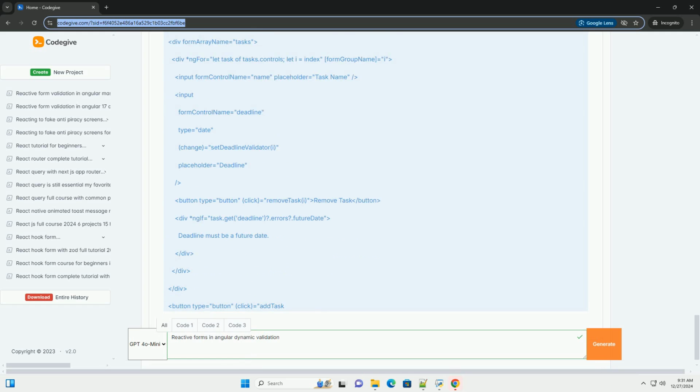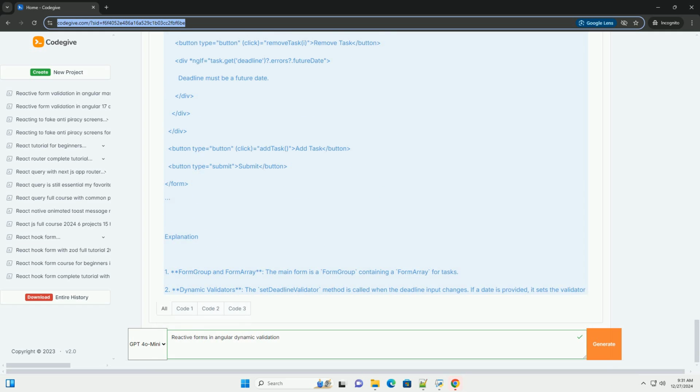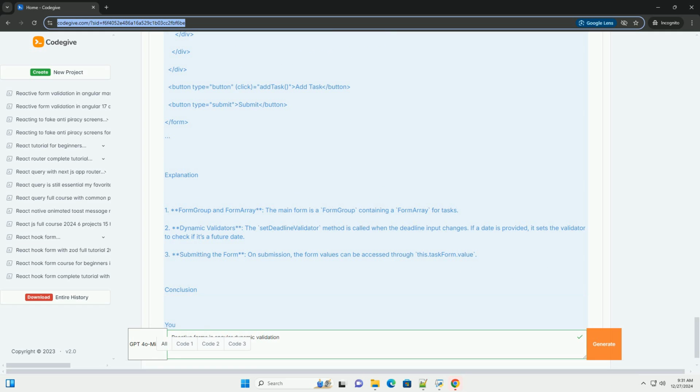Key components of reactive forms. 1. FormGroup, a collection of FormControl instances that can represent a single form or a group of controls. 2. FormControl, represents a single input field in the form. 3. FormArray, an array of FormControl or FormGroup instances, useful for dynamic forms.